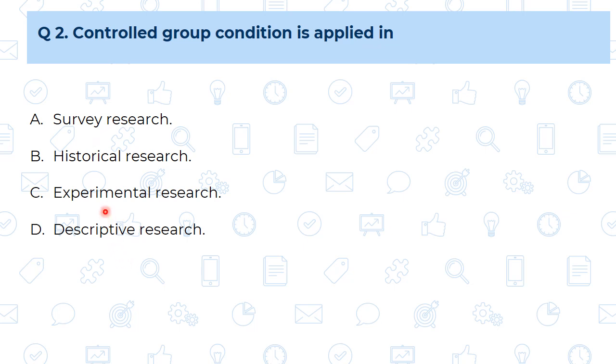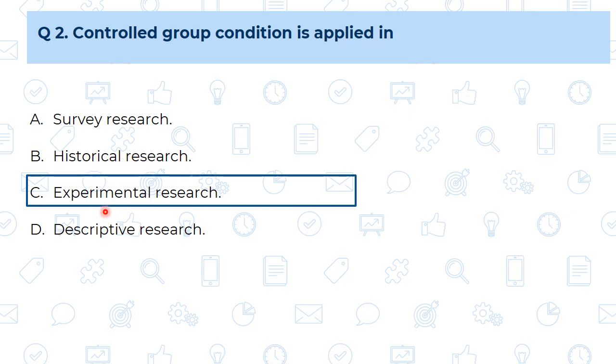Now what is the meaning of that control group condition? The researcher is making two kinds of variables. One is the independent variable and another is the dependent variable. An independent variable he is going to manage by his own, and for the dependent variable we are going to calculate the observations which we are getting from the dependent variable, and from those observations we are making the interpretation. So this control group condition is used in the experimental research.